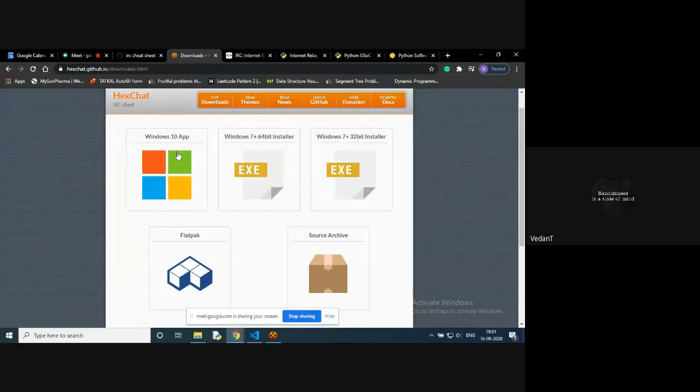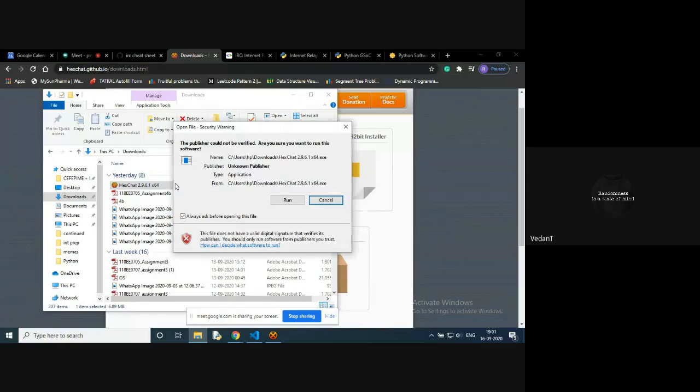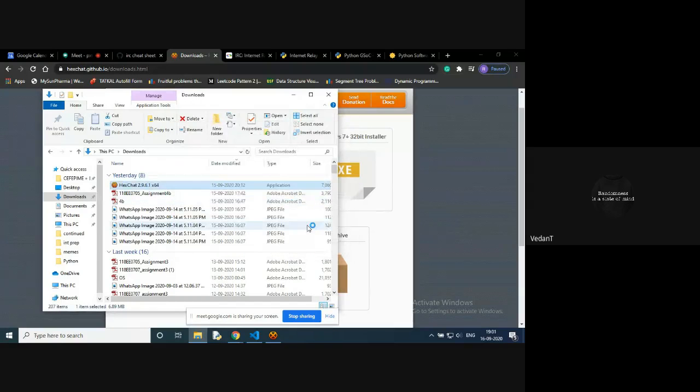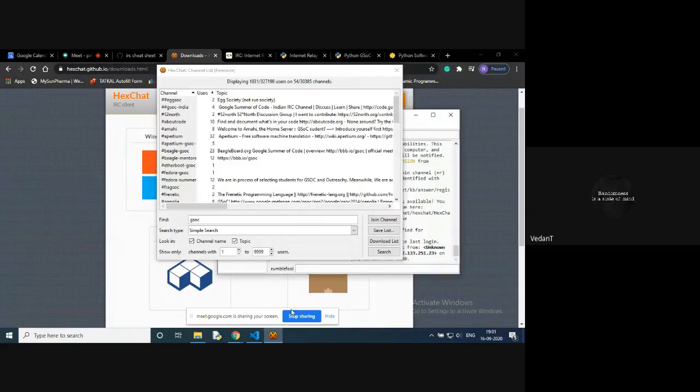If you click on Windows 10 app, it installs an executable file for you. I have already installed it, so it looks something like this, HexChat. Let's open it. I will not be installing it, but I'll tell you how the basic installation procedure works.